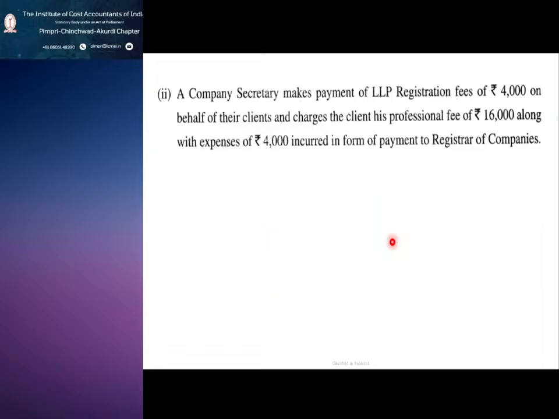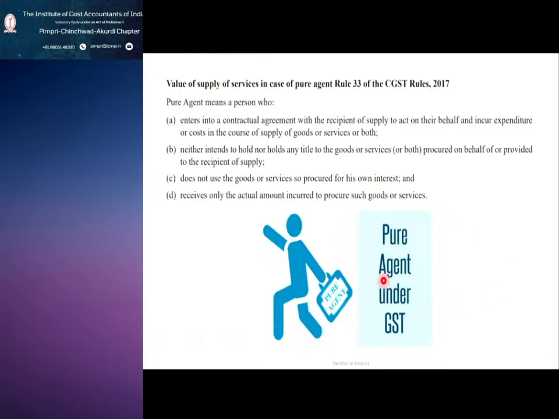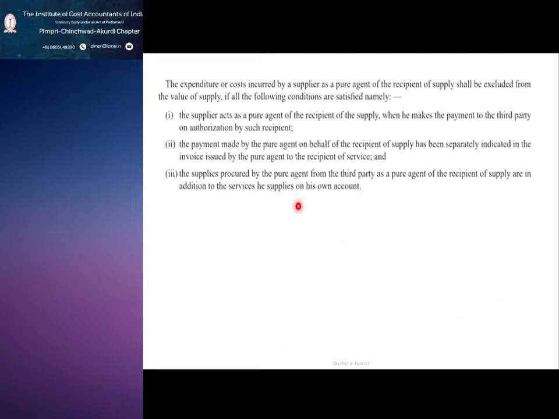So pure agent means one important point which we need to remember is the second one: the payment made by the pure agent on behalf of the recipient of supply has been separately indicated in the invoice issued by the pure agent to the recipient of service.